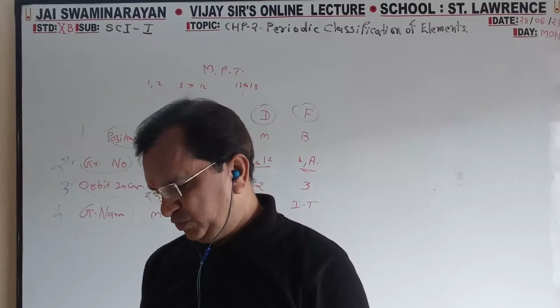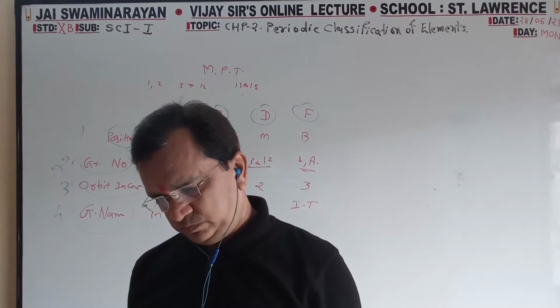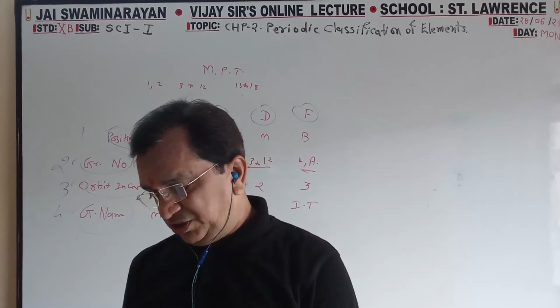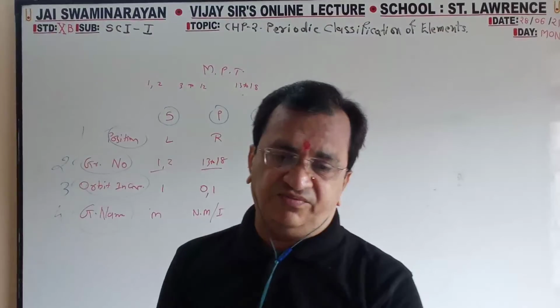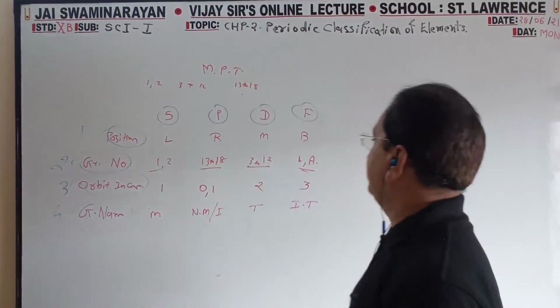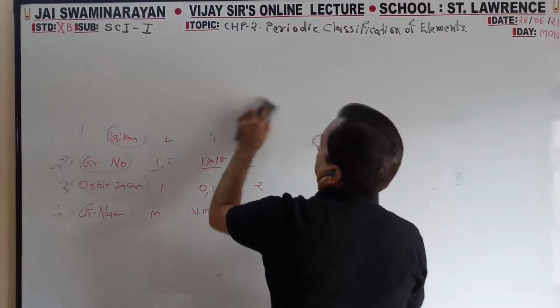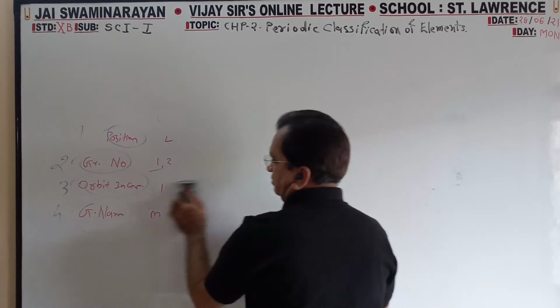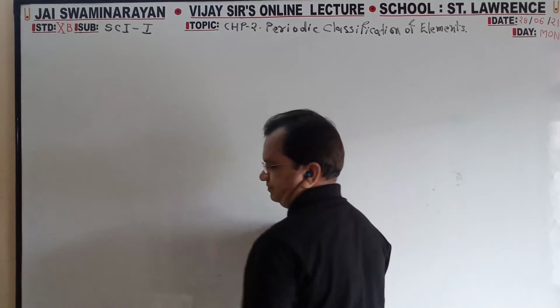Next, atomic size. This topic is very important, and 101% they will ask it in SSC. When I say 101, I mean it is a compulsory question.